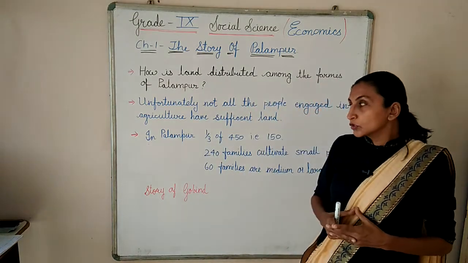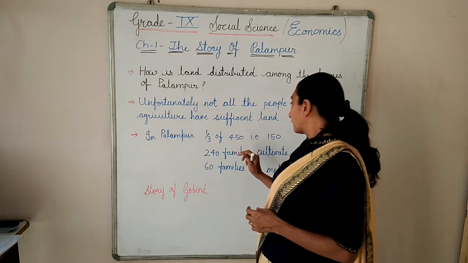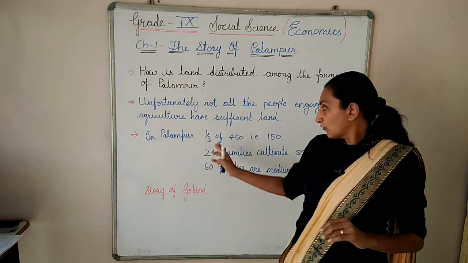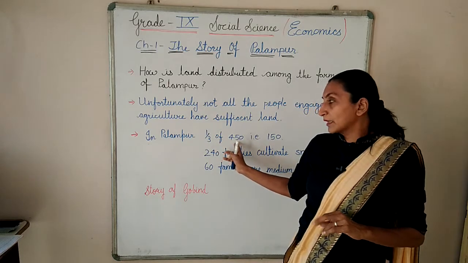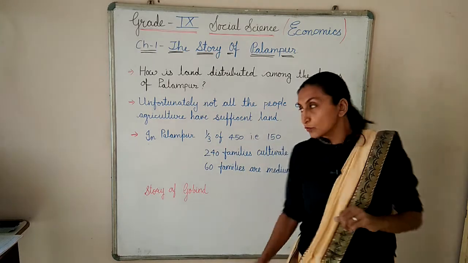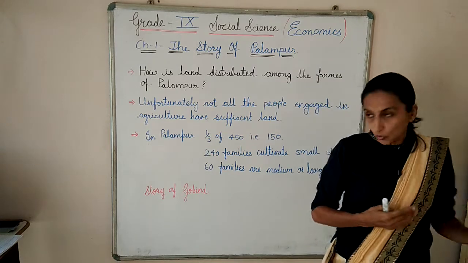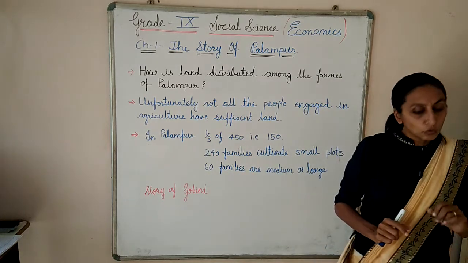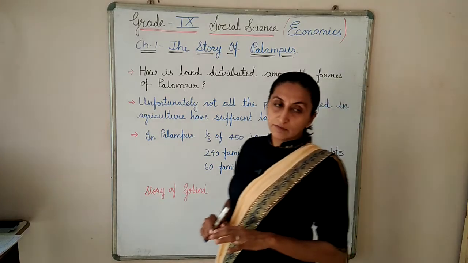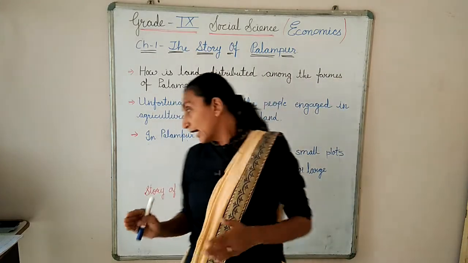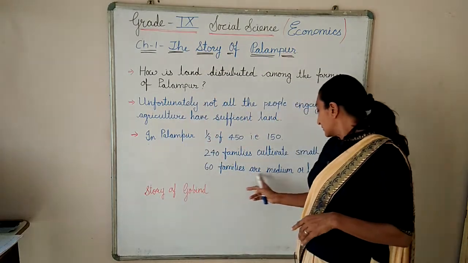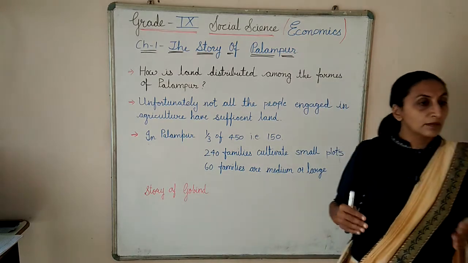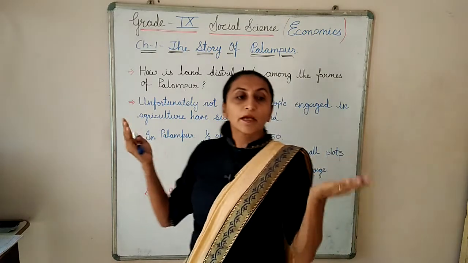In Palampur also we can see that 1/3 of the 450 families, that is 150 families, have no land. 240 families cultivate small plots, and 60 families are medium or large, meaning they have bigger plots.